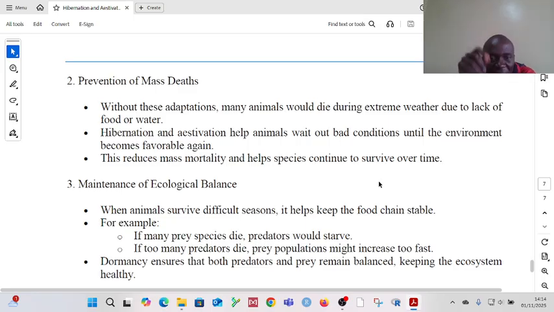And by reducing mass mortality, they help the species to continue surviving over time. In the absence of hibernation and aestivation, the animals would die in mass.